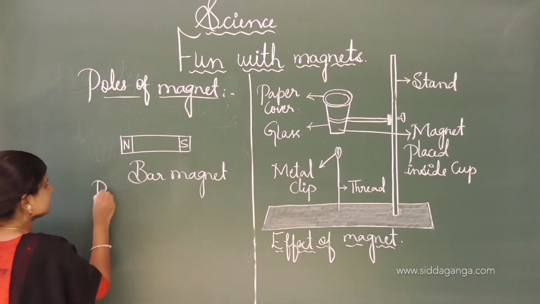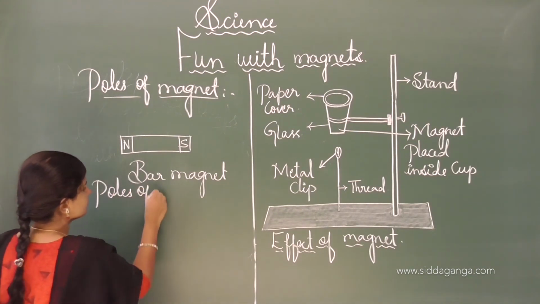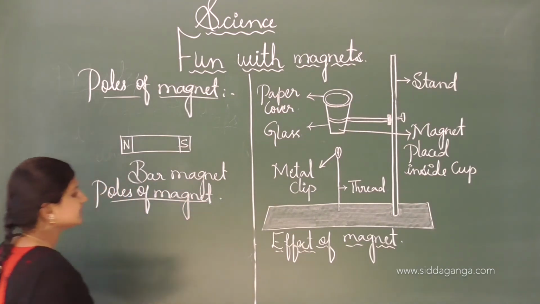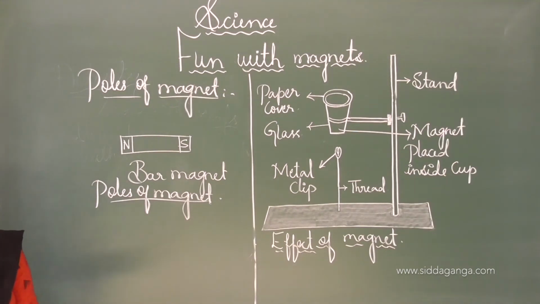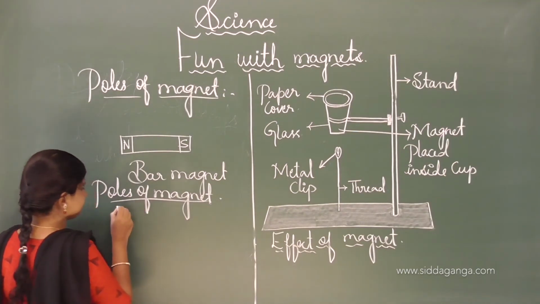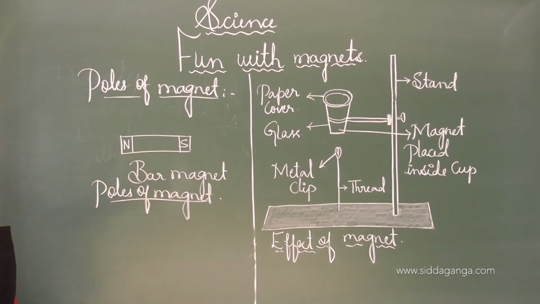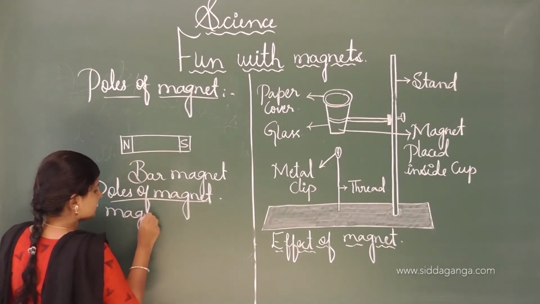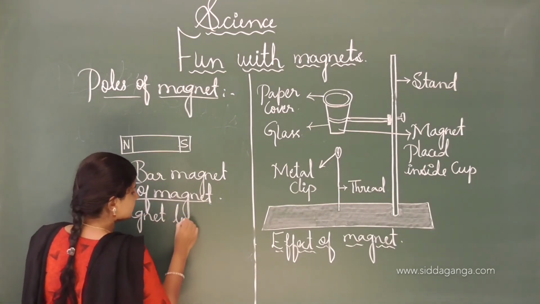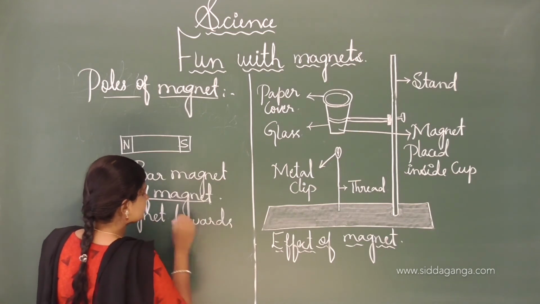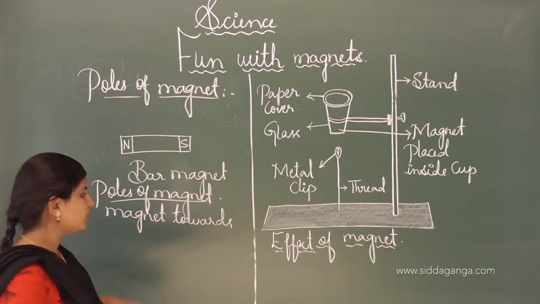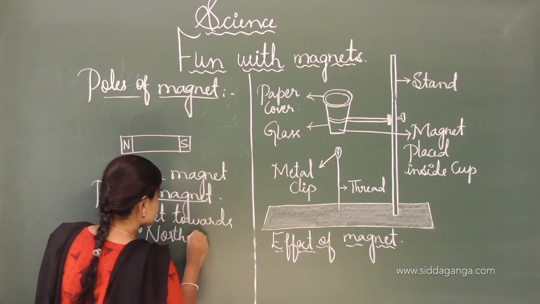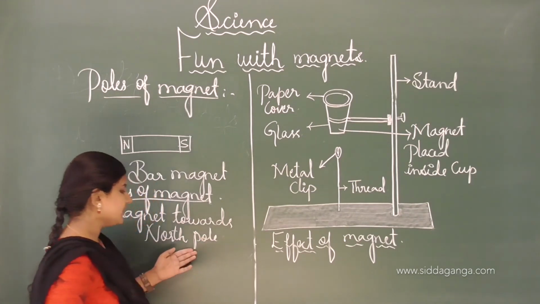The pole of the magnet that points towards the north of the earth is called the north pole or north seeking pole.